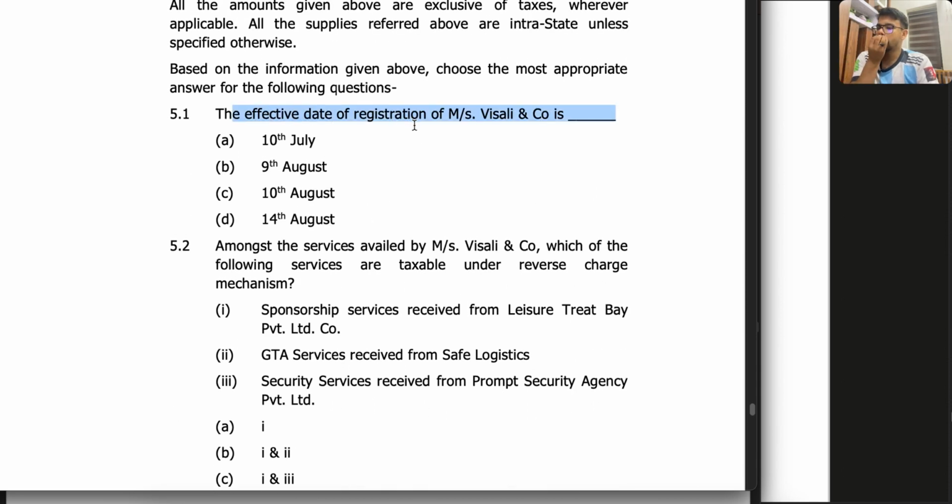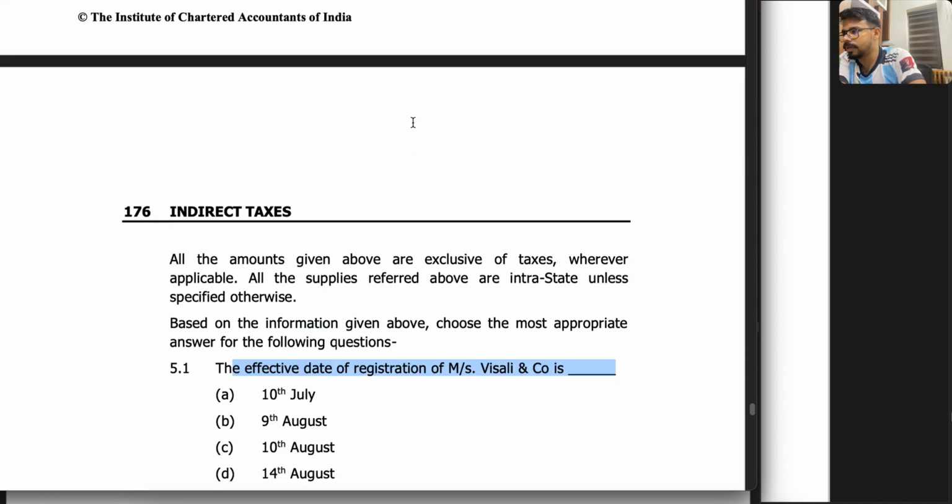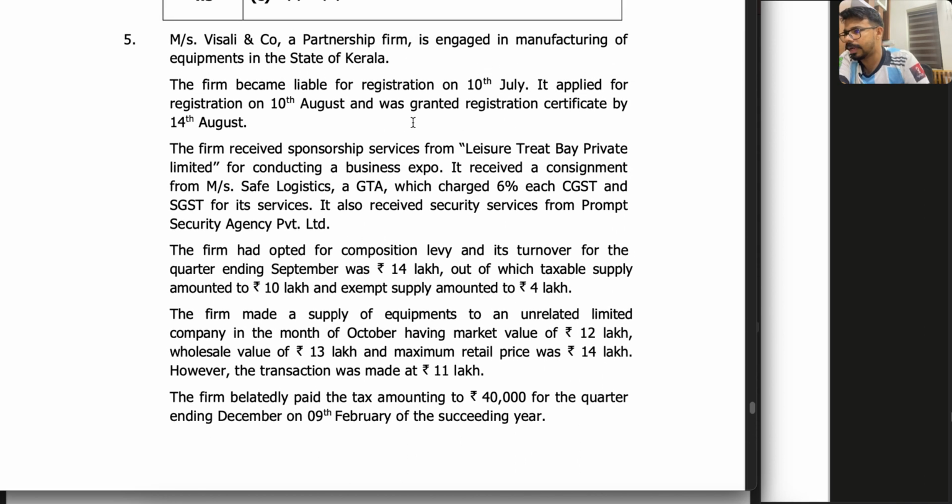We all know that effective date of registration. I'm not showing the theory because all of you might be knowing the theory, right? If you applied for the registration within 30 days from the liable date, the effective date will be the liable date. So when they are liable for registration on 10th July, then they've applied on the 10th August. Now tell me, have they applied within the 30 days?